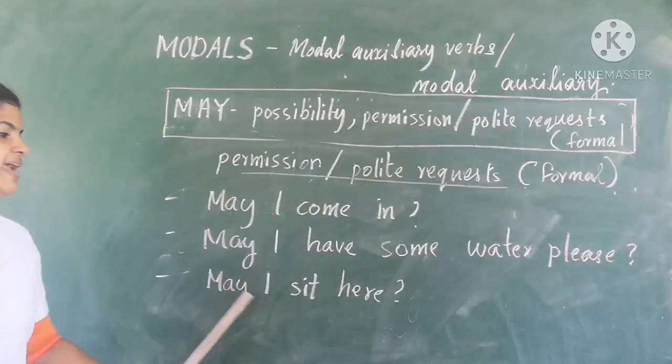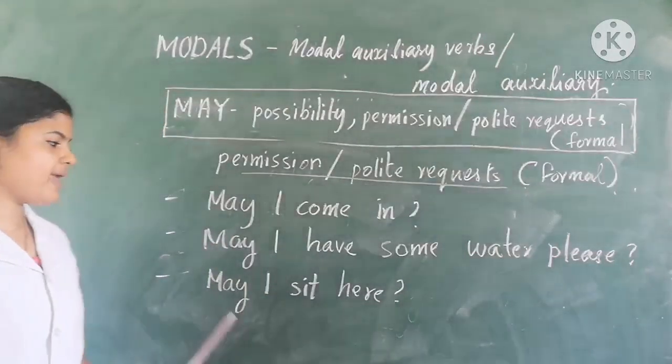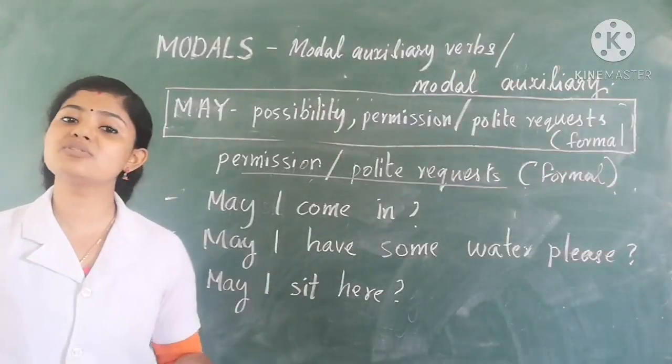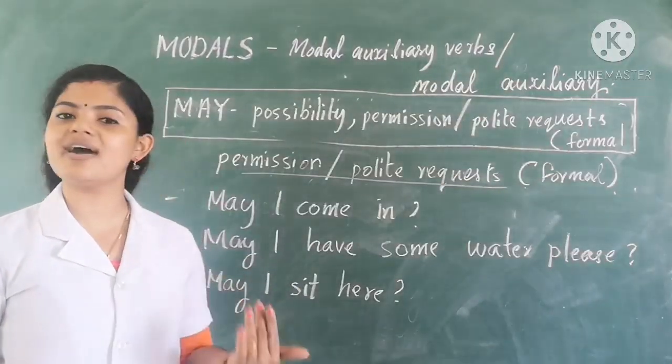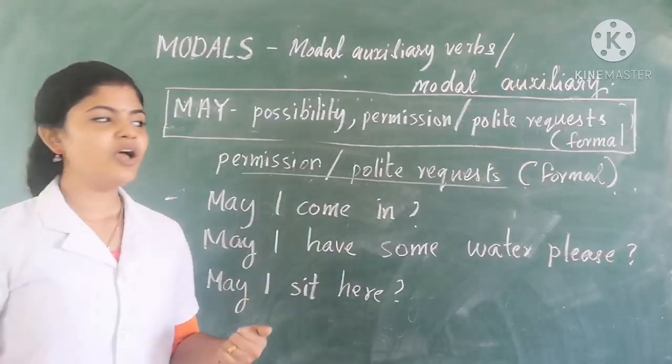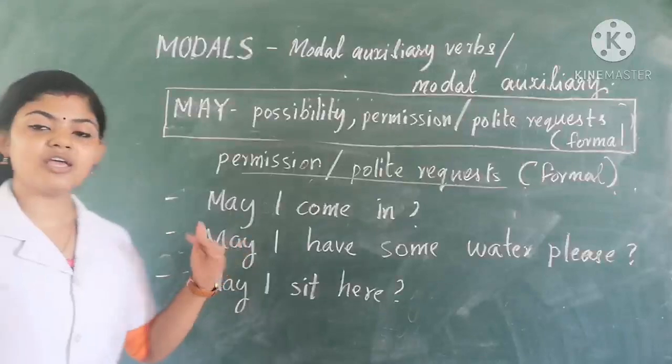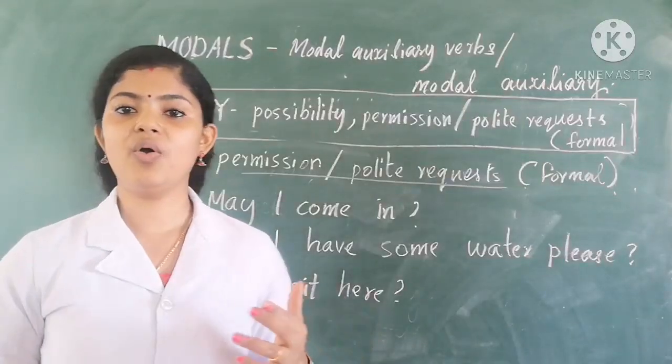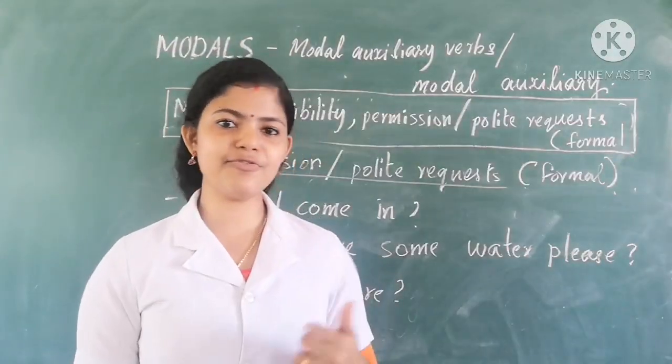Next one. May I sit here? This is also asking a permission. So all these sentences are in a very formal way. We use may to ask permission or polite requests in a very formal way.